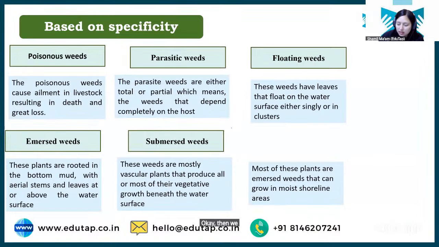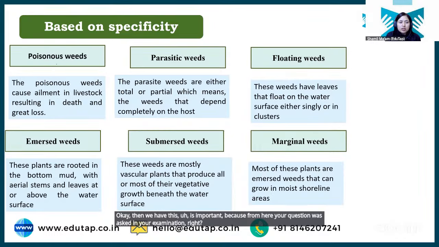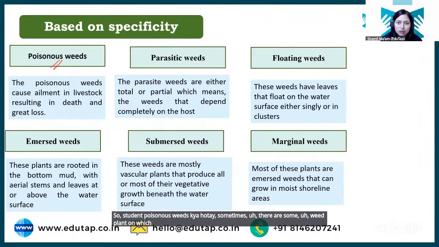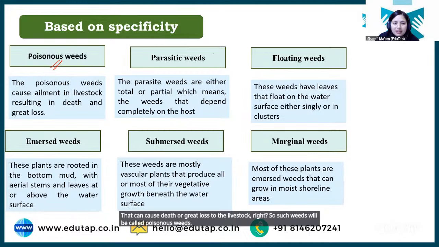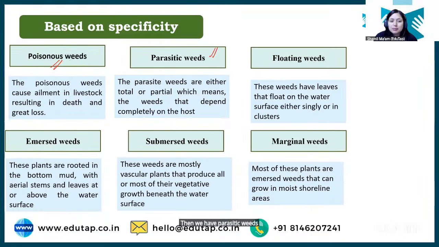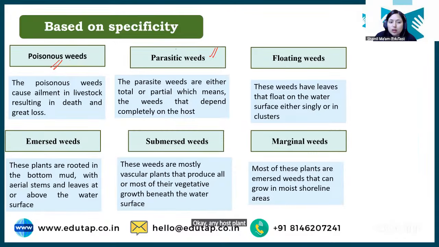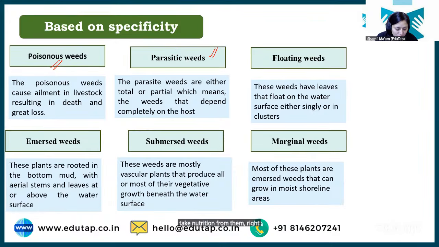This is important because a question from here was asked in your examination, right? So students, what are poisonous weeds? Sometimes there are some weed plants which, if livestock feeds on them, can cause death or great loss to the livestock. Such weeds are called poisonous weeds. Then we have parasitic weeds. Parasitic weeds are basically weed plants that parasitize any other plant, any host plant. They do not make their own food. Rather, they parasitize other plants and take nutrition from them. That is called parasitic weed.